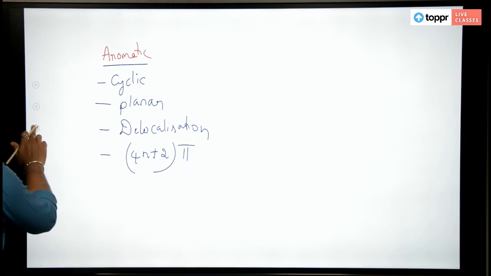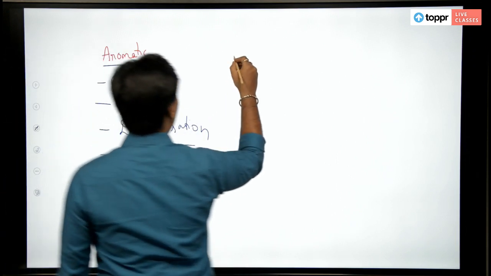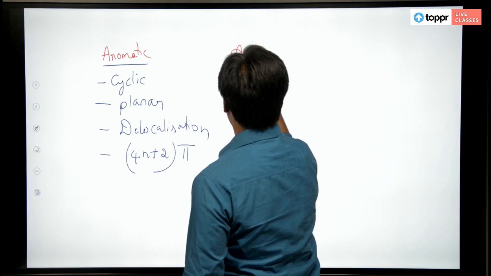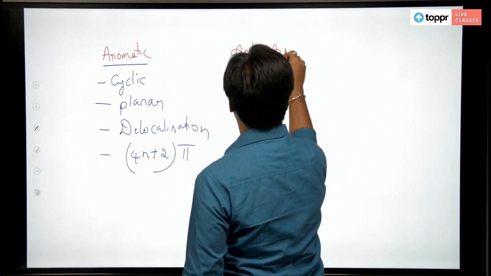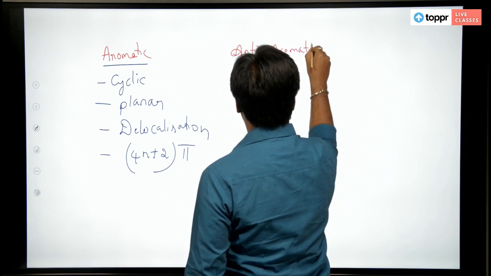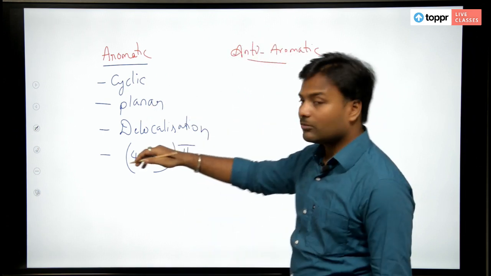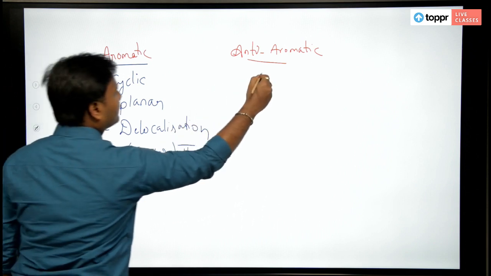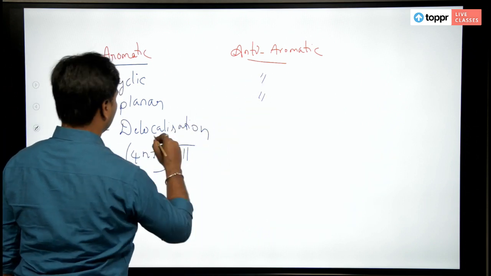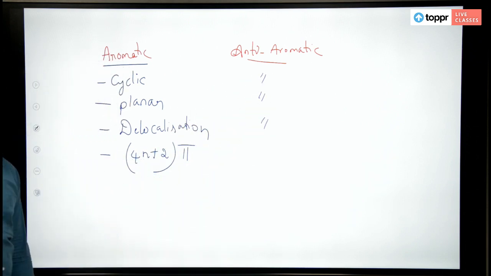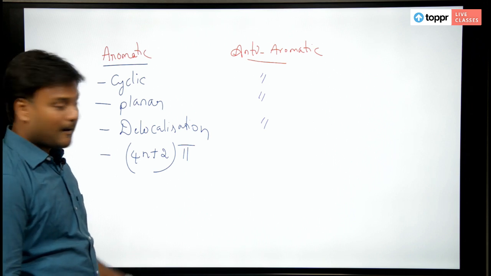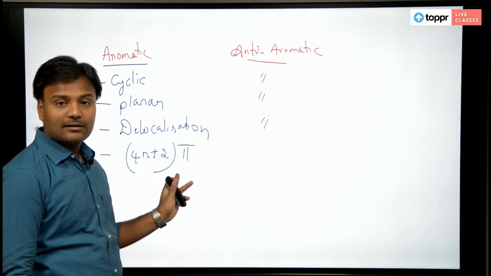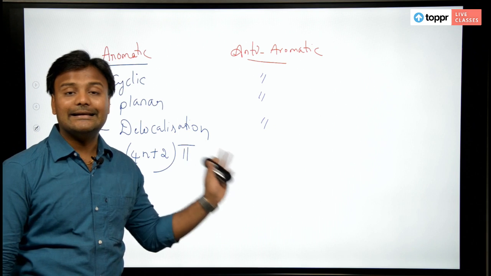But when I mention anti-aromatic, against aromatic, the first three properties should be similar, but Huckel's rule is not obeyed.